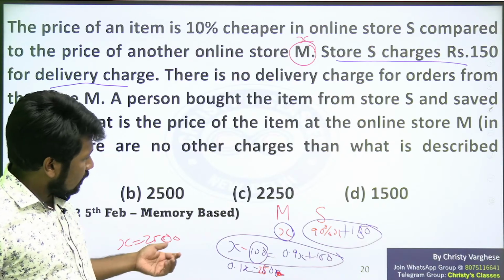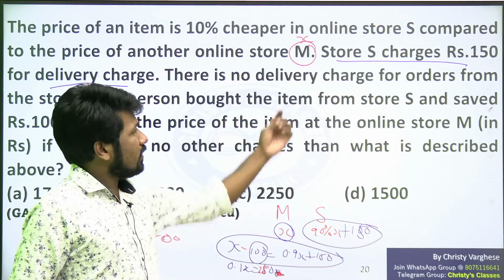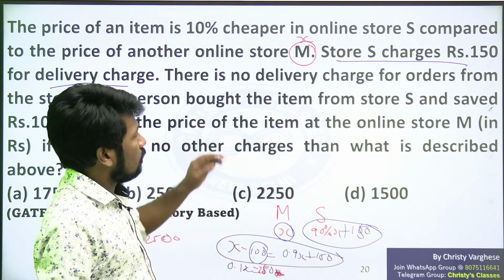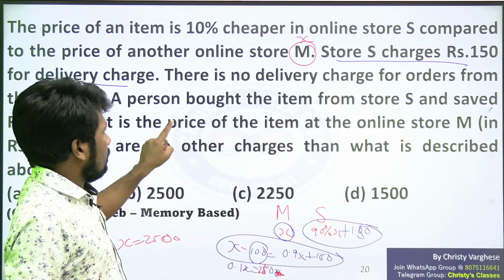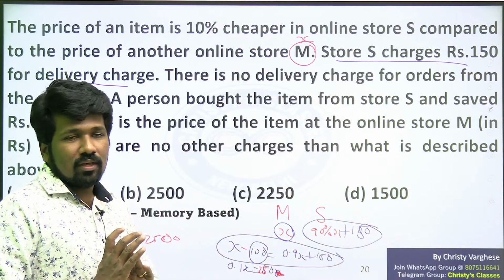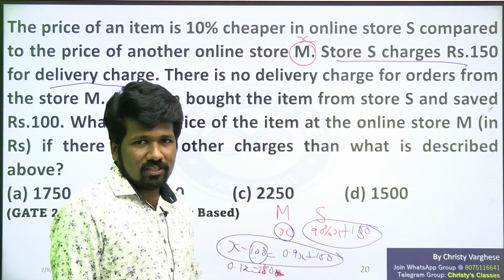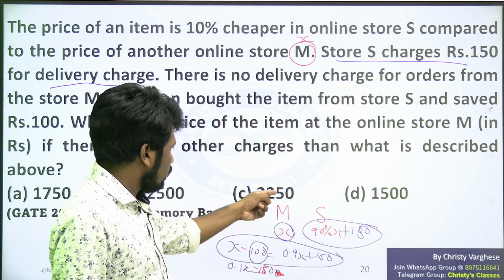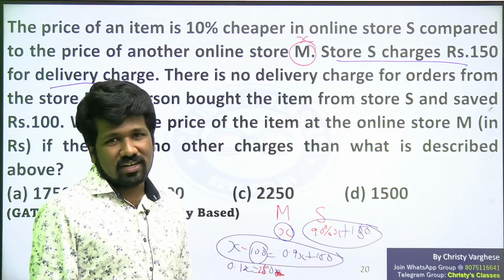That will be 90% of this 2500 plus 150, or without delivery charge. For that we need to wait for the official question paper. Only in the official question paper will we know what the final question is. But if the question is price at online store M, 2500 itself is the answer. If it is price at S, without delivery charge or with delivery charge, the answer will change accordingly. Without delivery charge, 90% of 2500 will be 2250. With the delivery charge, 2400.